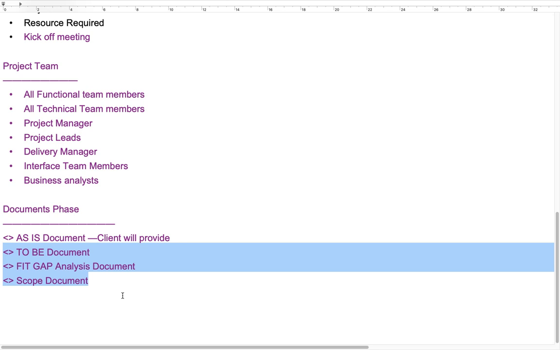The fit gap analysis, we already discussed what fit gap is. Fit gap is nothing but the customization part. For some business requirements, we are not able to fulfill the client requirement in the SAP S4HANA system. In that case, we will contact the ABAPer and do customization with the ABAPer.